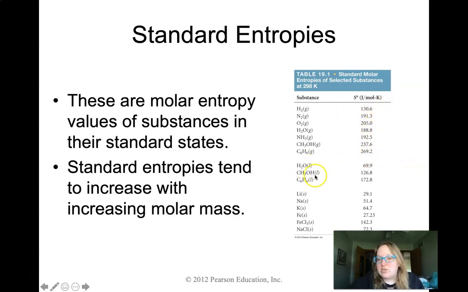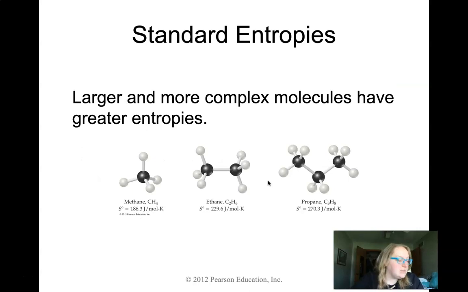Down here, we go from H2O up to C6H6 in the liquid form. So this is going to actually be also increasing. So you see this trend for the most part with all of the values that we see. As the molar mass of it goes up, so does the amount of entropy it has. The next thing that we're going to see is that our larger molecules are going to have higher entropies. So the more parts of the molecule there tend to be, the higher the entropy tends to be.